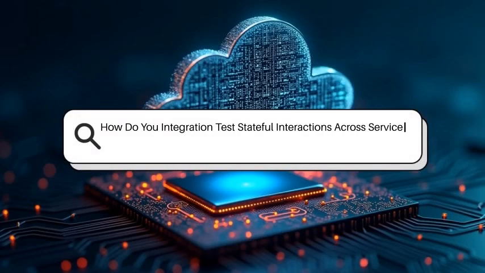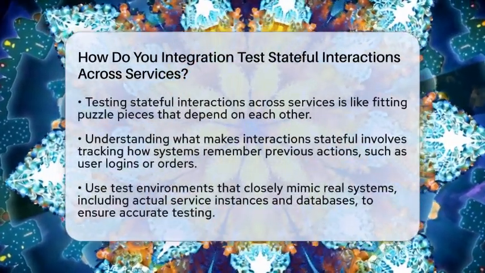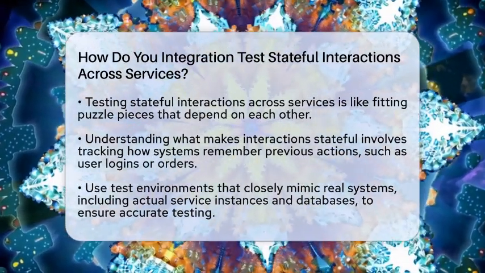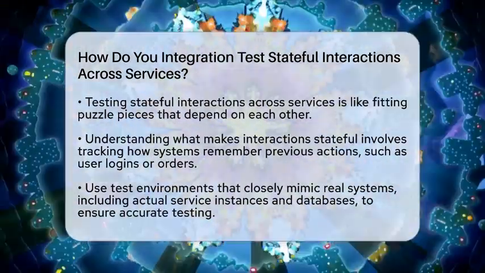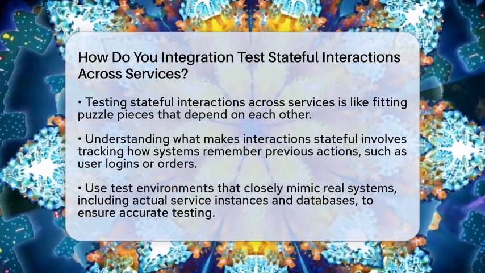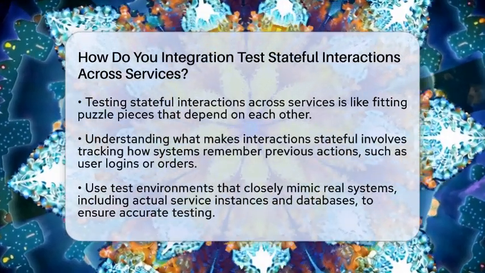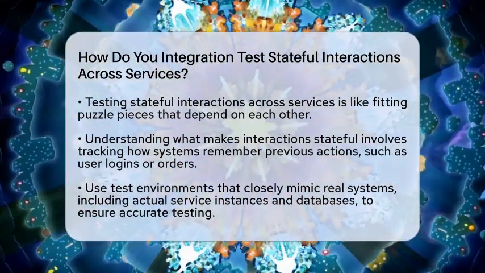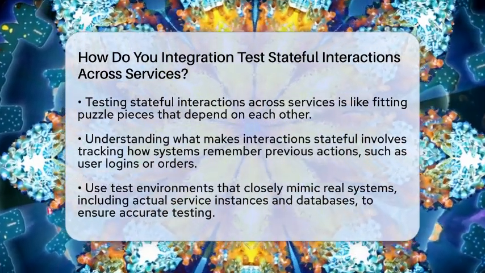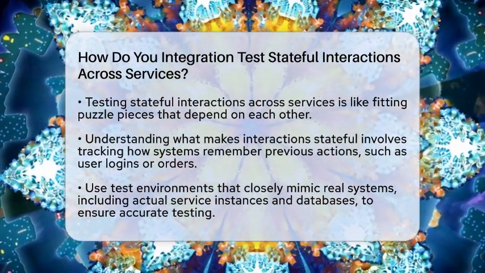How do you integration test stateful interactions across services? Imagine trying to piece together a puzzle where each piece depends on the others fitting perfectly. That's what testing stateful interactions across services feels like. When you have multiple backend components like application programming interfaces, databases, and server-side logic working together, ensuring they all behave correctly is essential, especially when each service might have its own database or manage its own state.